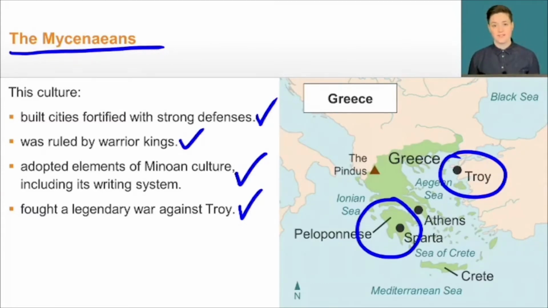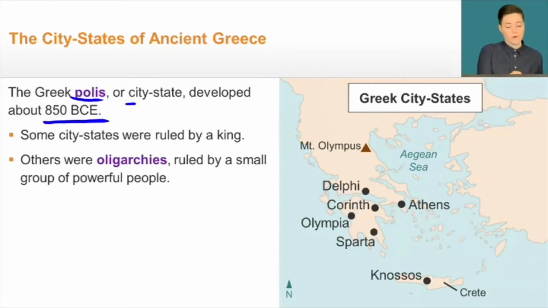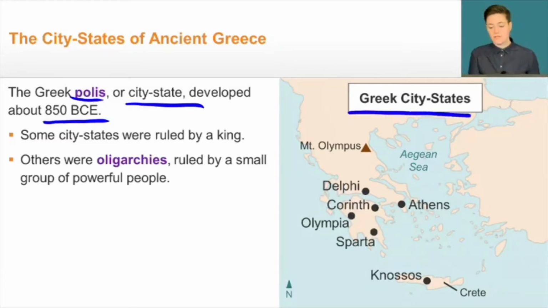Not much is known about ancient Greek civilization after the fall of the Minoan and Mycenaean civilizations, but by about 850 BCE, we start to see the development of the Greek polis, or city-state. And you can see some of the Greek city-states on the map right here. In particular, two of the biggest ones were Athens and Sparta.